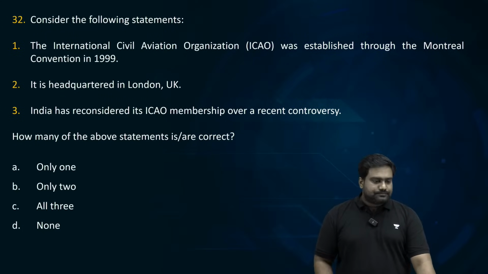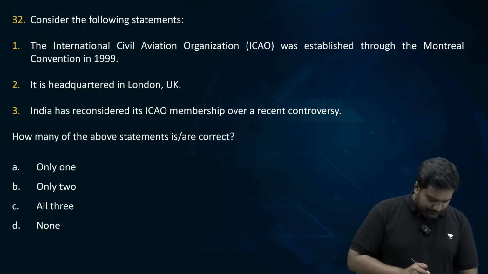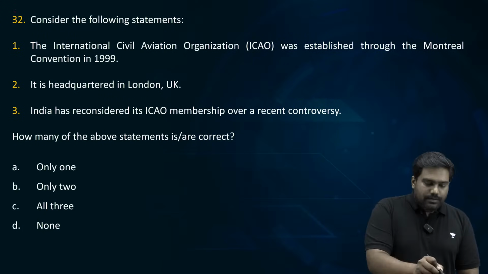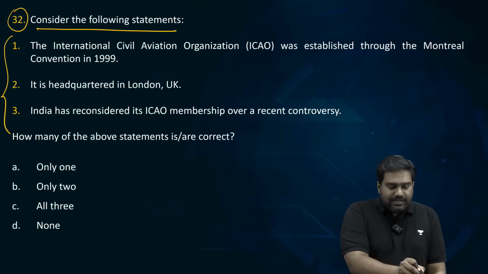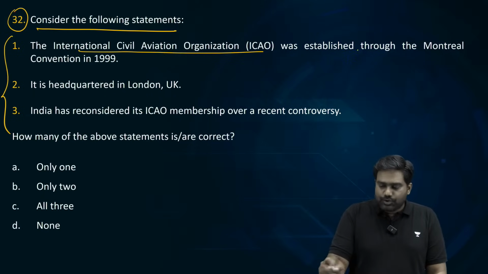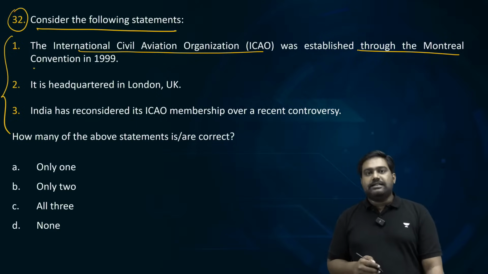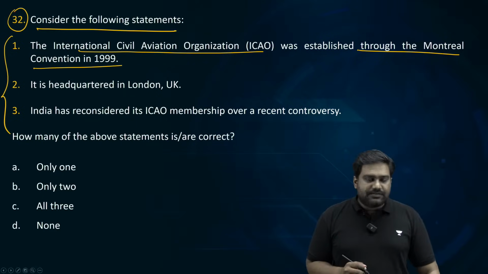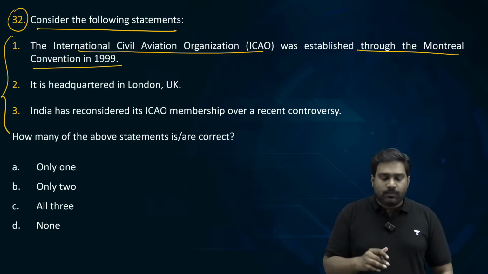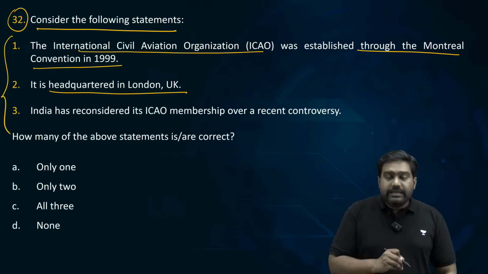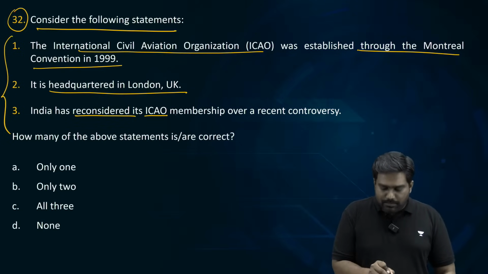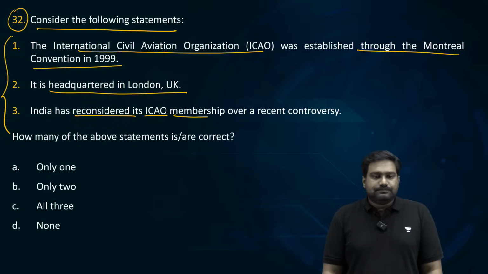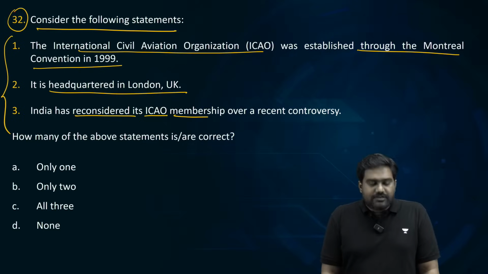Now let's look at question number 32. Consider the following statements. International Civil Aviation Organization was established through the Montreal Convention in 1999. That is the first statement related to ICAO. It is headquartered in London, United Kingdom. India has reconsidered its ICAO membership over a recent controversy. How many of the above statements is or are correct?